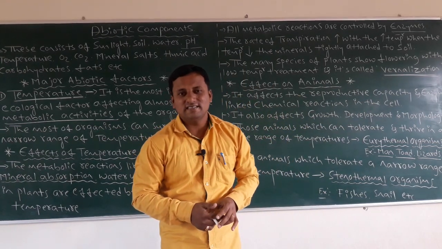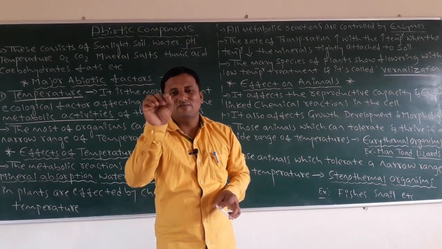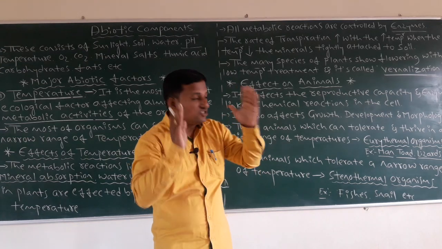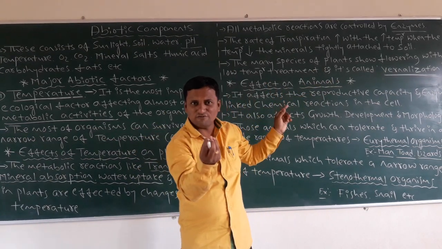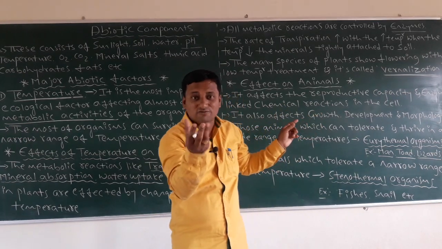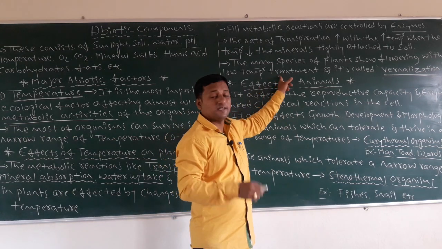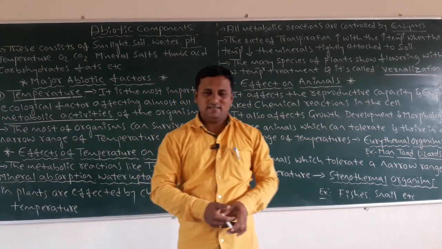What is vernalization? It's asked as a 1 mark question. Define vernalization: many species of plants show blooming of flowers with low temperature treatment, and this process is called vernalization.